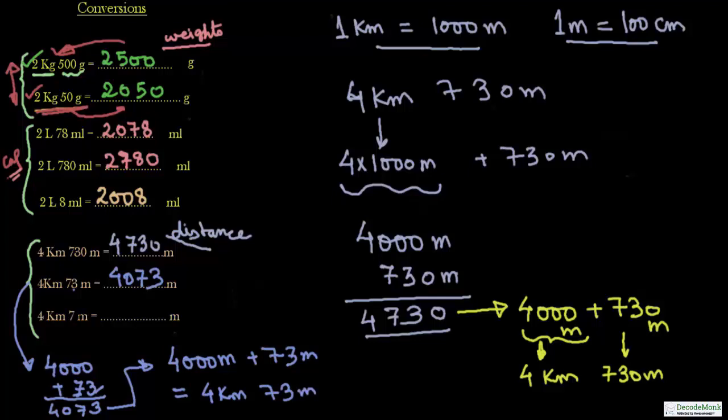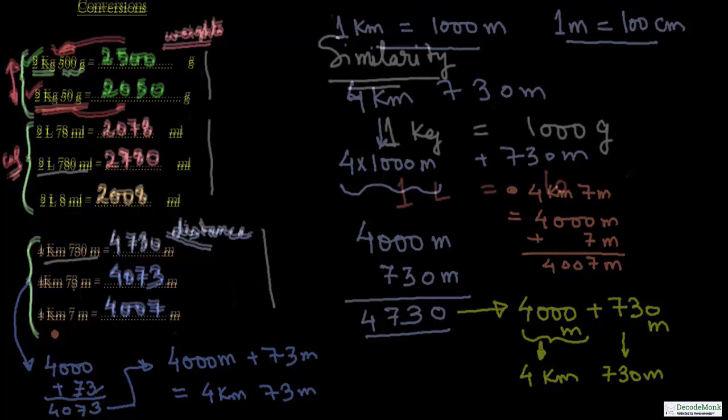Next is 4 kilometer 7 meter. This is solved over here. So 4 kilometer 7 meter is equal to 4000 meter plus 7 meter. So 7 takes only the units place. So this is 4007 meter.